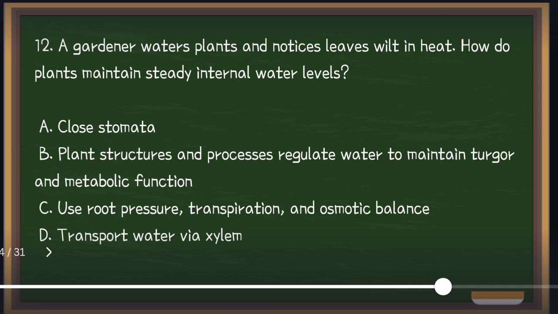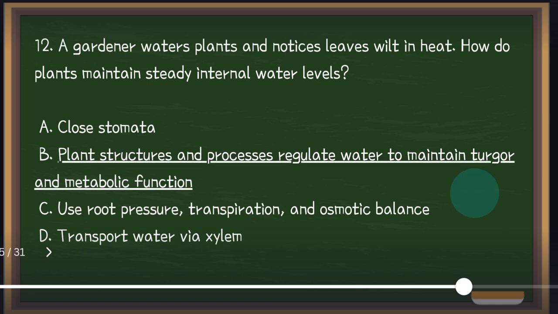Next, a gardener waters plants and notices leaves wilt in heat. Now, how do plants maintain steady internal water levels? Is it A, close the stomata, B, plant structures and processes regulate water to maintain turgor and metabolic function, C, use root pressure, transpiration, and osmotic balance, or D, transport water via xylem? So the answer is letter B. I already mentioned it in the previous item, the turgor pressure. So again, the answer is plant structures and processes regulate water to maintain turgor and metabolic function, because plants control water levels through several processes.